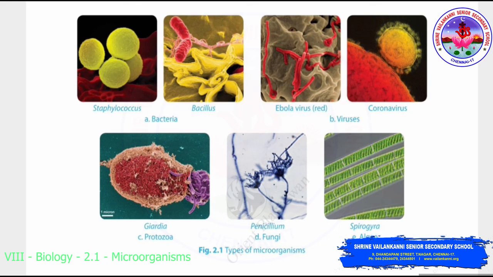Here you have a fact about Penicillium. This fungus, Penicillium notatum, led to a breakthrough: the first antibiotic was identified from this organism. The antibiotic is named penicillin, and it was discovered by the scientist Alexander Fleming. We are going to discuss these in brief in upcoming classes. Thank you.